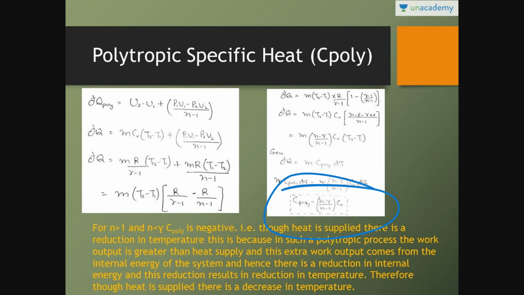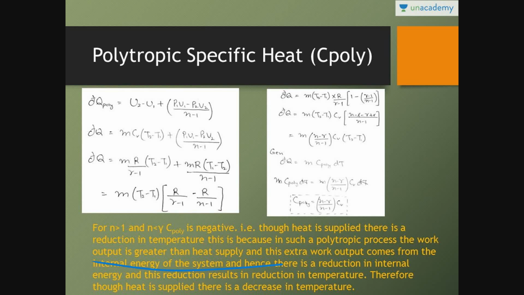See, n is always greater than 1, so the denominator is positive, and n is always less than gamma, so the numerator is negative, so C poly is negative. So though heat is supplied, there is a reduction in temperature. Whenever heat is supplied in a polytropic process, there is a reduction in temperature. This is because in such a polytropic process, the work output is greater than the heat supply.